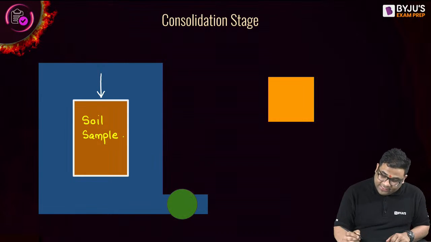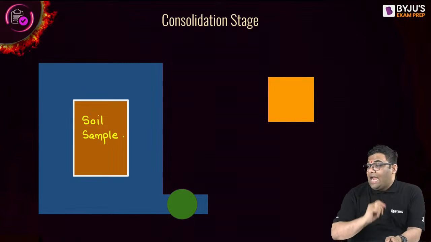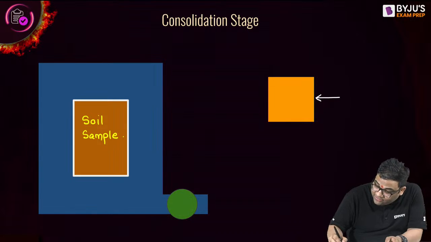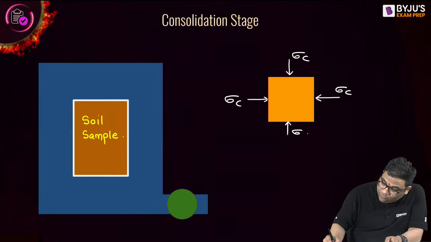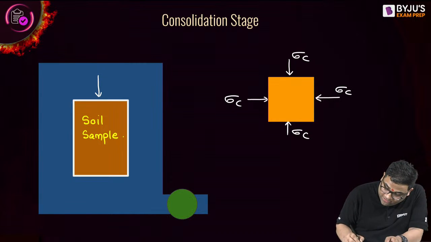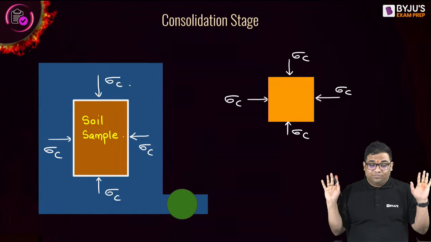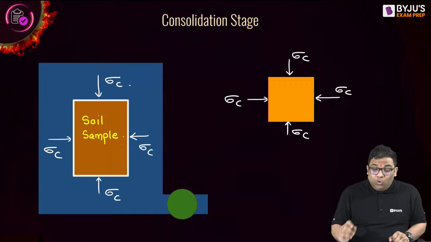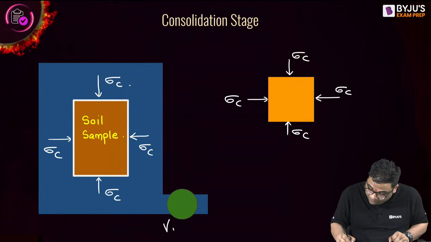So in the consolidation stage, which stress acts? The confining stress acts, right? In the consolidation stage, the confining stress acts all around. There will be equal stress acting on this soil sample all around. And you can control the drainage by this valve, right?